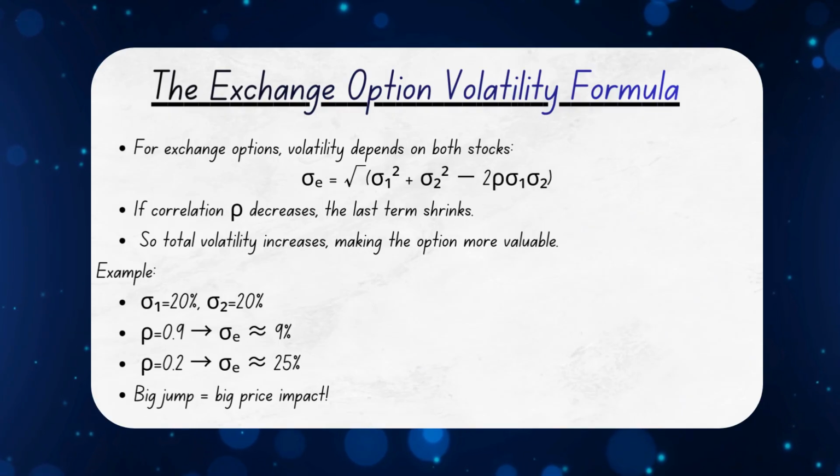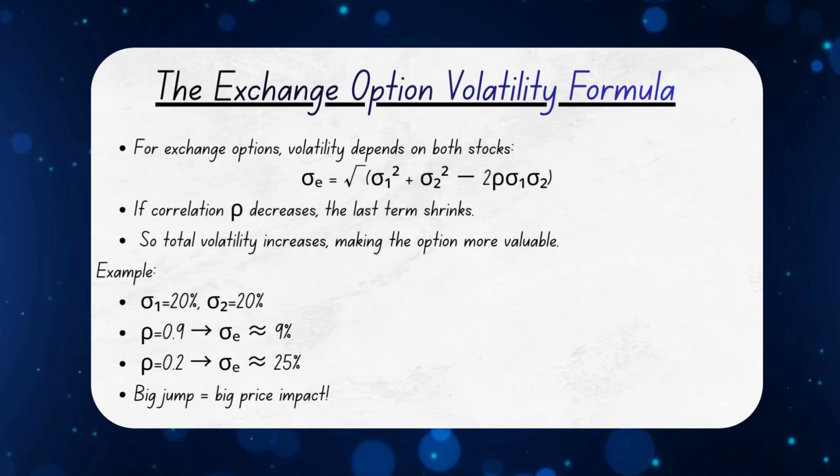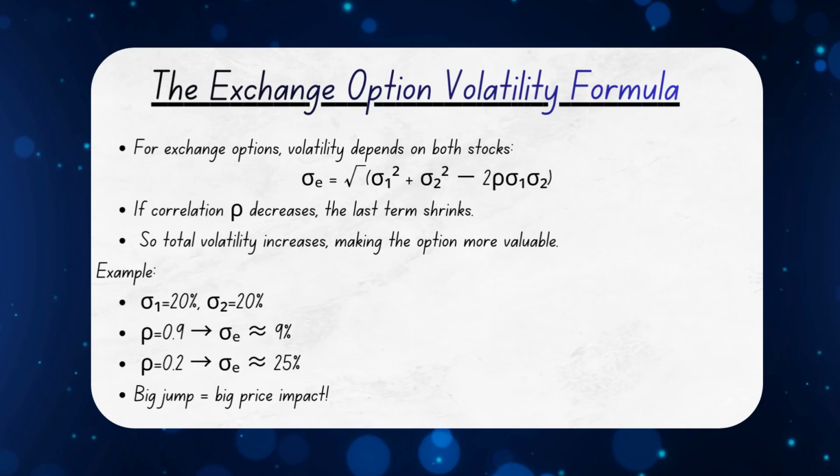Finally, the math also confirms this idea through the exchange option volatility formula. Sigma equals square root of sigma 1 squared plus sigma 2 squared minus 2 rho sigma 1 sigma 2. And when correlation rho falls, that negative term becomes smaller. Total volatility rises, and higher volatility means higher option premium. So the simple takeaway is that multi-asset options love differences, they love gaps, and they love low correlation, because bigger separation between assets directly creates bigger potential payoffs and higher prices.